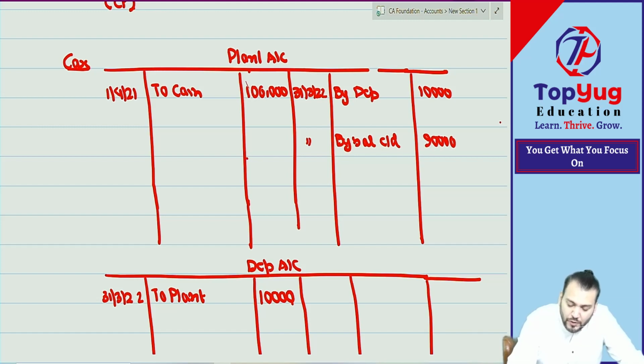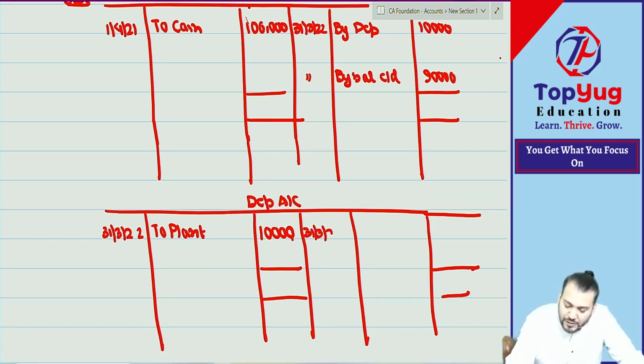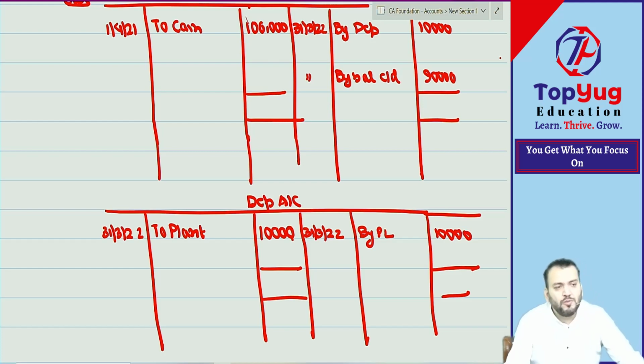And this 90,000 will go to the balance sheet. And depreciation is an expense account. This expense account will be closed by transfer to what? We write on 31st March 2022 by PL, how much? 10,000. Have you understood this point? This was simple. Have you understood this much?